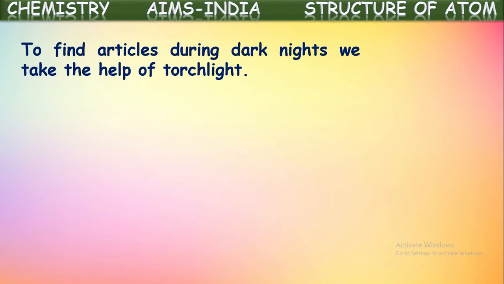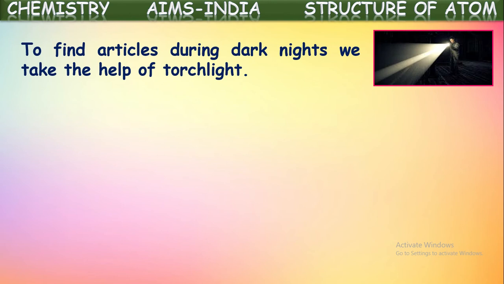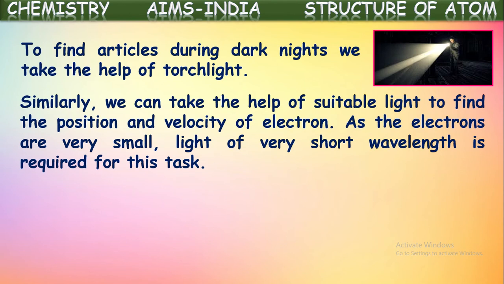Generally, to find articles during dark nights, what do we do? We take the help of a torchlight, isn't it? In the same way, we can take the help of suitable light to find the position and velocity of an electron. As electrons are very small particles, light of very short wavelength, meaning high energy, is required for identifying these electrons in atoms.